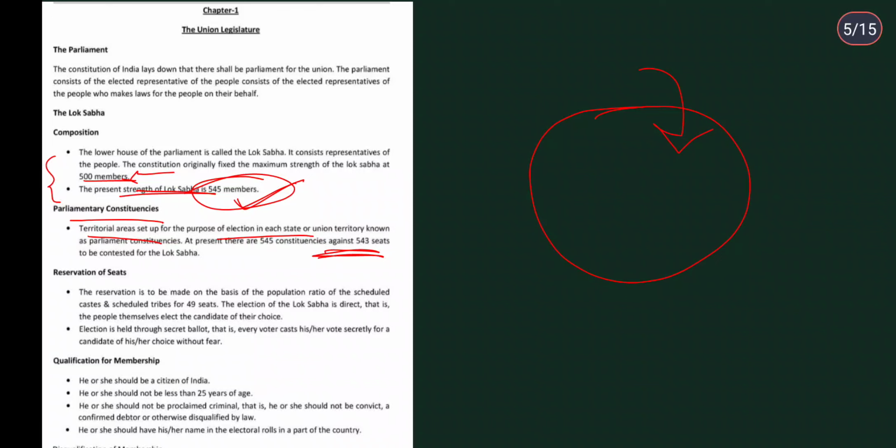Now talking about reservation of seats, we are going to look at the point that the reservation is to be made on the basis of the population ratio of the scheduled castes and scheduled tribes for 49 seats. Please do remember these numbers. They support your answer, and I don't think they are very large in number either. So please do remember them.